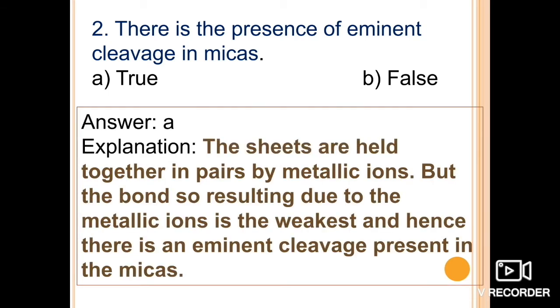The sheets are held together in pairs by the metallic ions, but the bonding resulting from the metallic ions is the weakest, and hence there is eminent cleavage present in the micas. We have already discussed that the bonding between the atoms or molecules is very weak, so that's why they form sheet structures. So the statement, there is the presence of eminent cleavage in micas, is very true. The correct option here is option A.